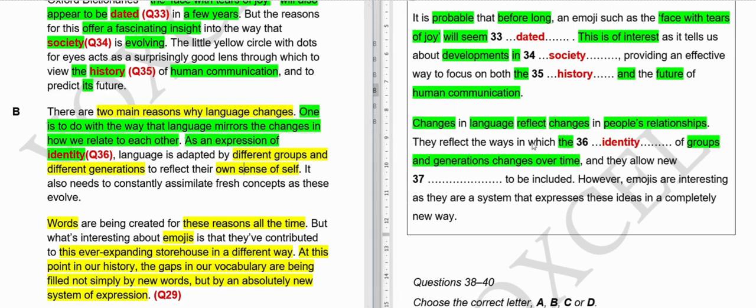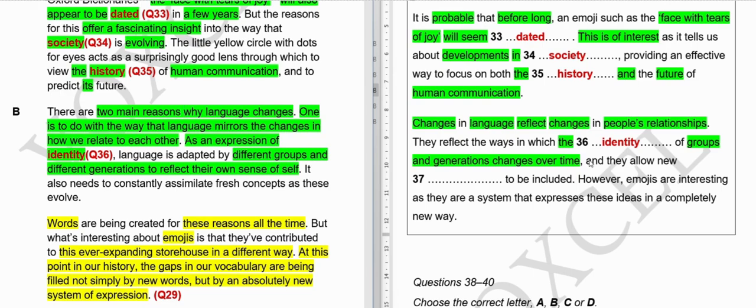So the ways in which identity of groups is a language is adapted by different groups to reflect the sense of own. So changes over time. So this is reflection, but that's why we change. Here they are saying reasons of change. Here they have said reasons of change. I hope it is clear.